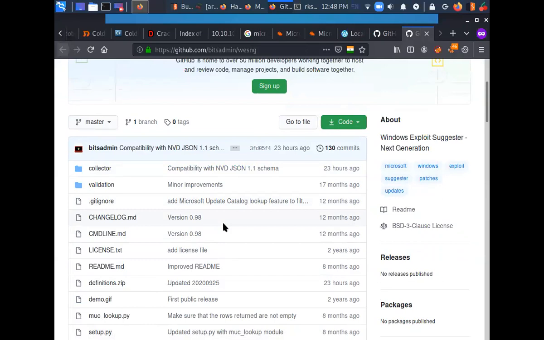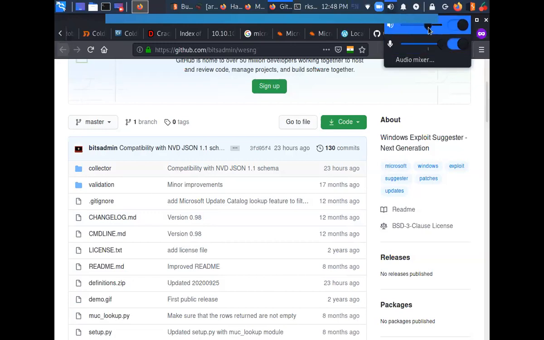Burp Suite is also allowed, but the only thing is the pro version of Burp Suite is not allowed. Some accessibility is restricted.